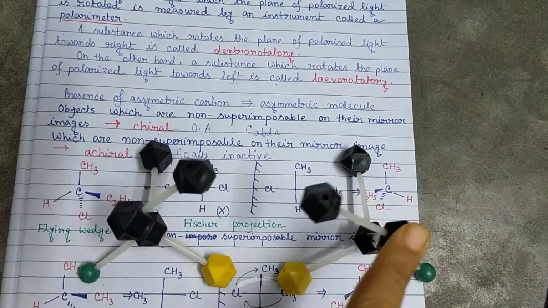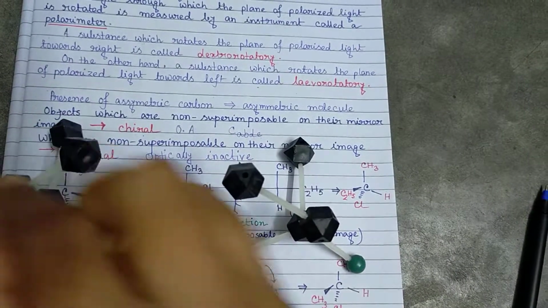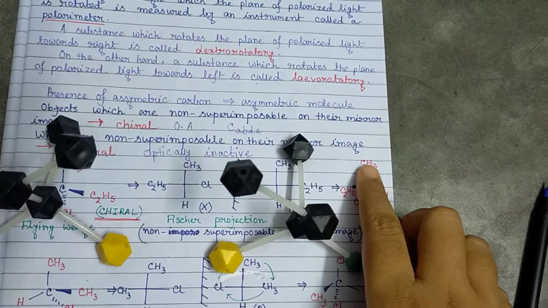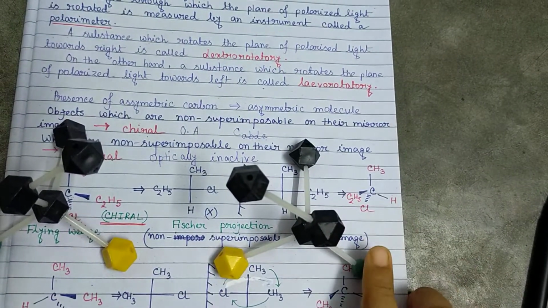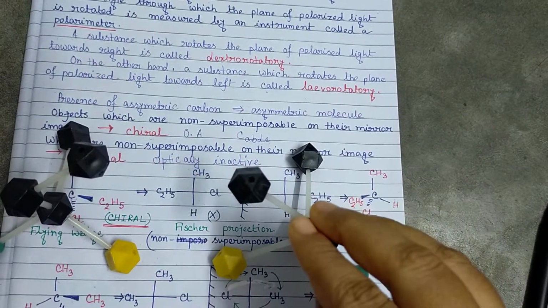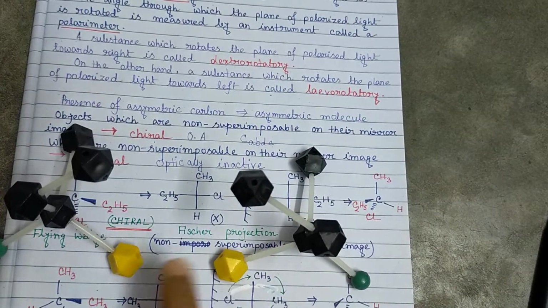So now let us see this molecule. I have written this molecule like this, where this one is methyl, carbon is this one, hydrogen is this one. This is in a plane. So ethyl will be above the plane and chlorine is below the plane.